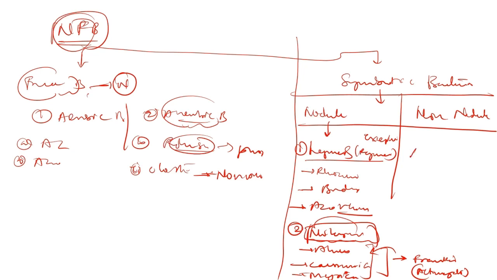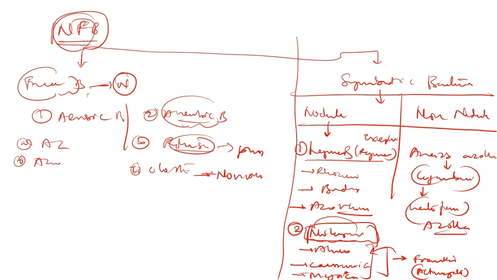It is majorly by Anabaena azollae, which is a cyanobacterium which has a symbiotic association with the water fern Azolla. So, it has a symbiotic relationship with the water fern, which is Azolla. So, this is about different categories of nitrogen fixing bacteria.